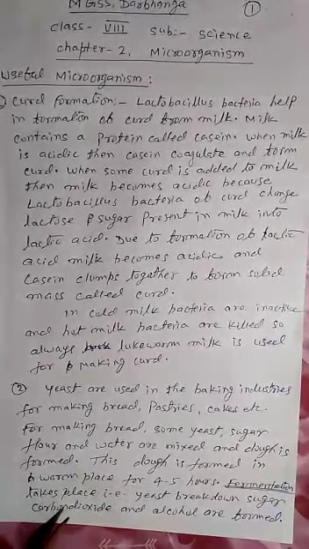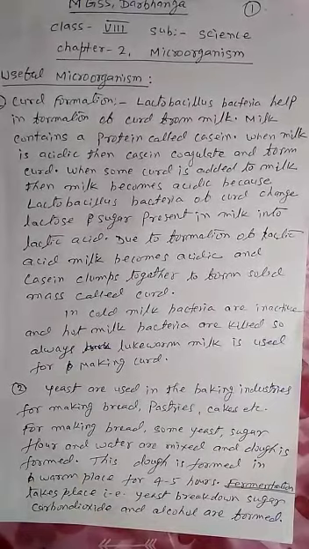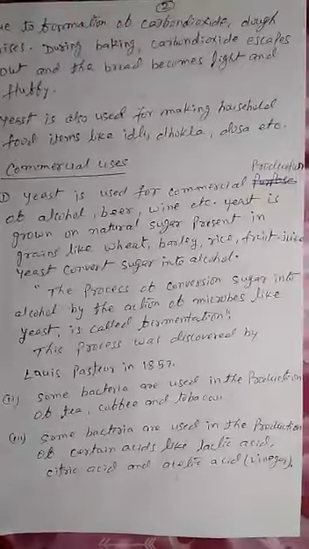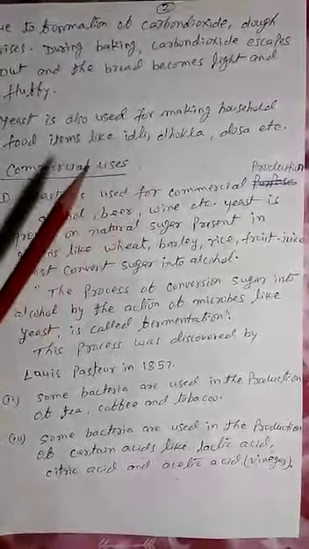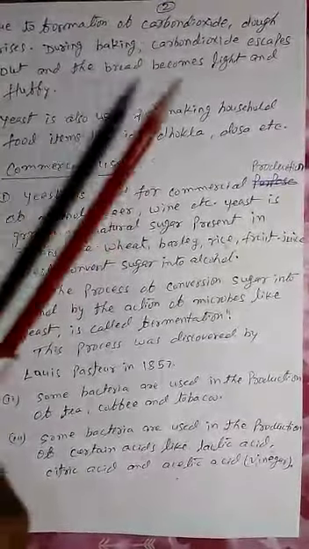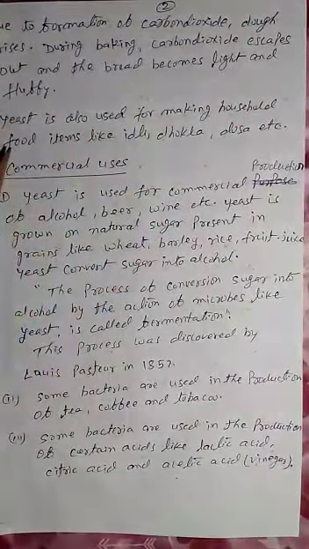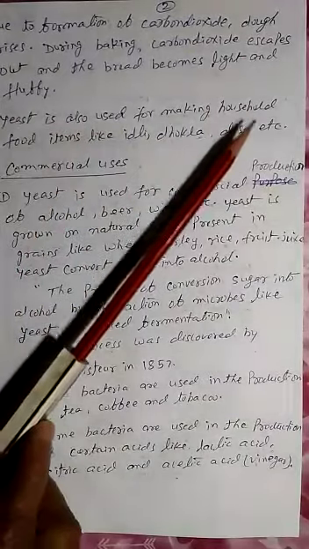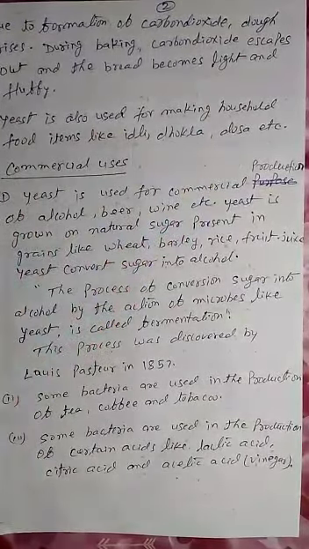When the sugar is broken down, carbon dioxide and alcohol are formed. Due to the formation of alcohol, the dough rises, and during baking, carbon dioxide escapes out and the bread becomes light and fluffy. Yeast is also used for making household food items such as idli, dhokla, dosa, etc.